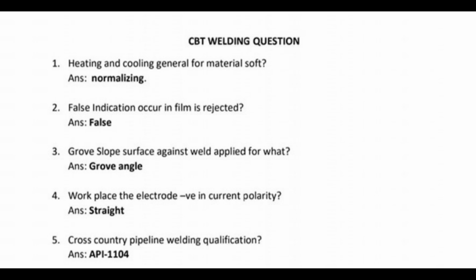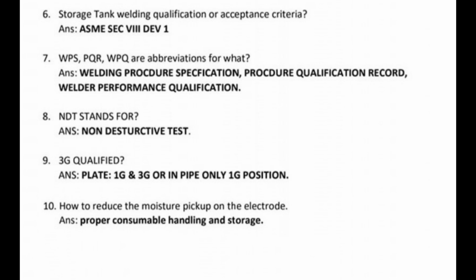Answer: grove angle. Number 4. Work place the electrode negative in current polarity? Answer: straight. Number 5. Cross-country pipeline welding qualification? Answer: API 1104. Number 6.